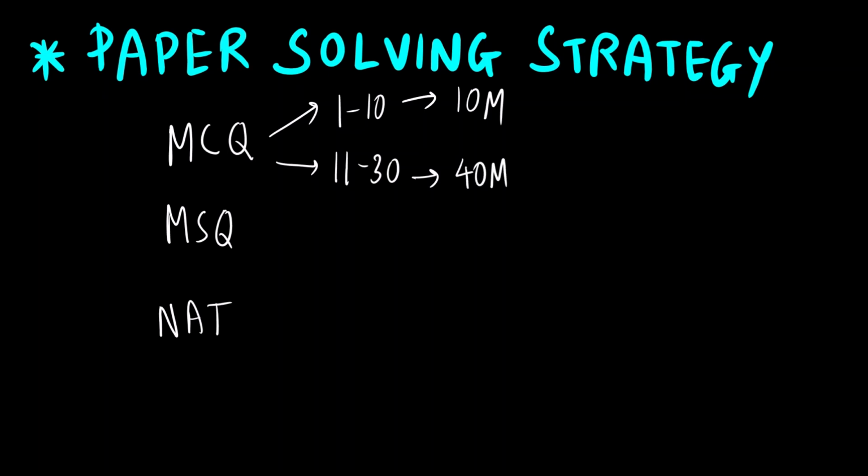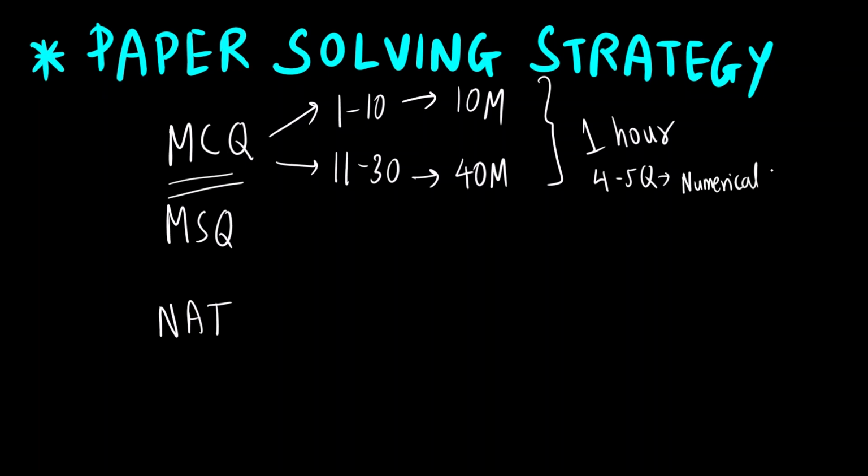So what I would suggest is, all these 30 MCQ questions, try to solve within 1 hour, because in this there will be a lot of easy questions and there will be hardly 4 to 5 questions that will require lengthy calculations or numerical based problems. So I hope you can easily solve within 1 hour. Let's say the first 10 questions are very simple, you can easily solve them between 15 to 20 minutes, and in the remaining 40 minutes you can solve the 20 questions. Okay, so give 1 hour for the MCQ section.